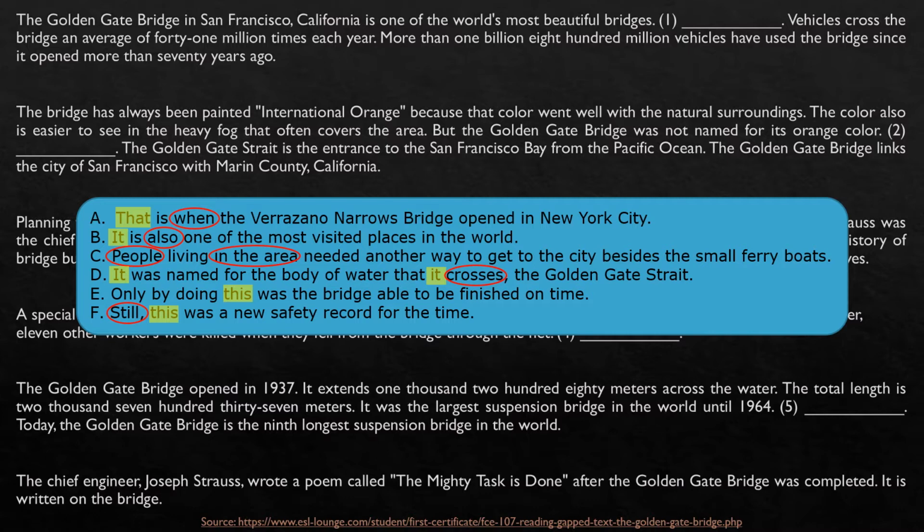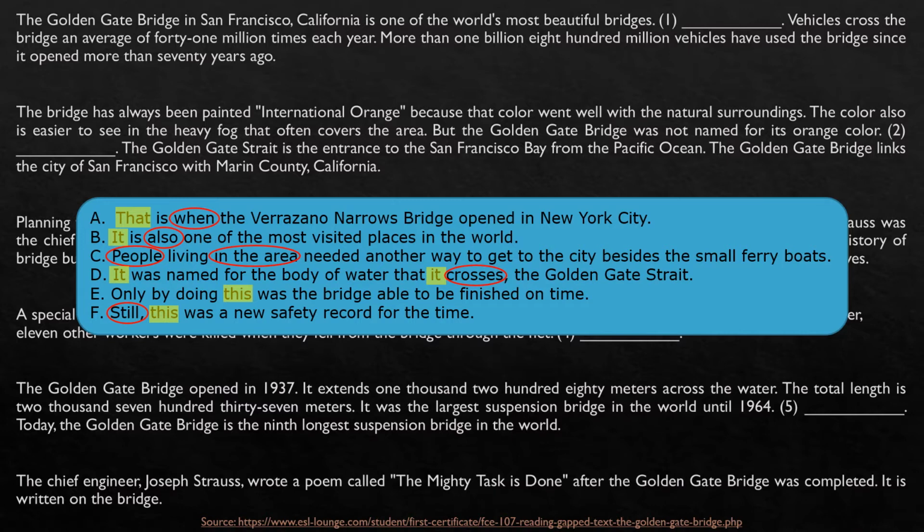In letter B, the word also, because with also, I'm adding something, right? In letter C, people in the area. So they will probably mention these people. Let's see. Letter D, crosses. What crosses? So we need to understand what it is crossing and what is crossing this structure. And they say the Golden Gate Strait. It's important for us, this name.